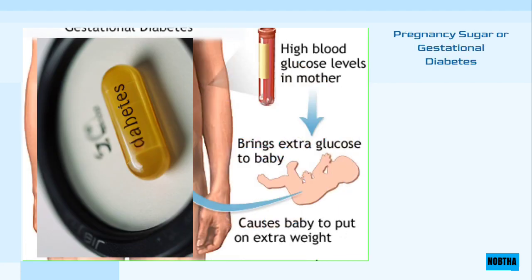Pregnancy sugar is the case of high levels of blood sugar during pregnancy only, in a pregnant woman. The placenta releases hormones that inhibit the action of insulin. The pregnancy sugar patient recovers automatically after giving birth.